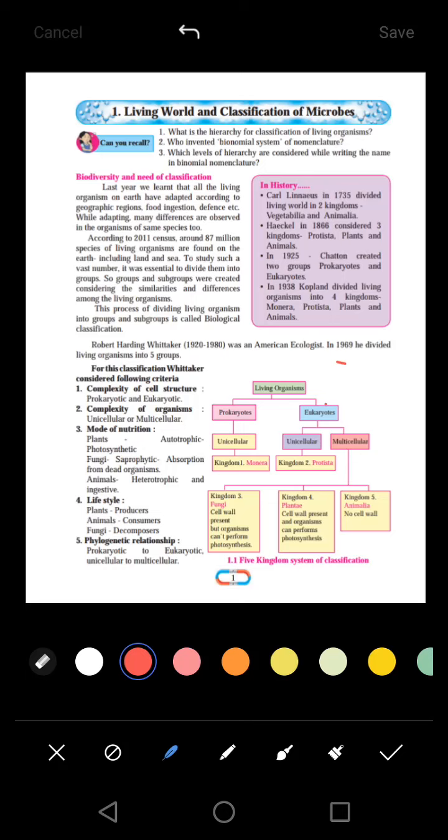Hello everyone. Today we are going to start the syllabus of your class 8 with your first chapter, which is part of biology, that is living world and classification of microbes. You know very well about living organisms. We will study so much in this chapter.